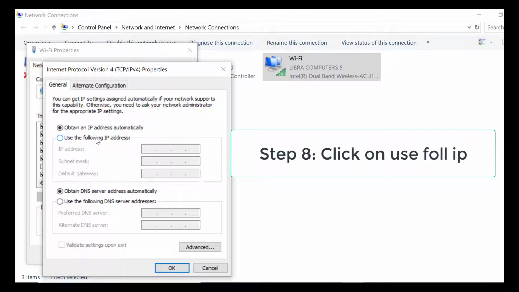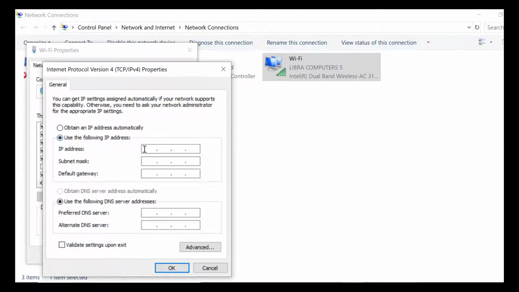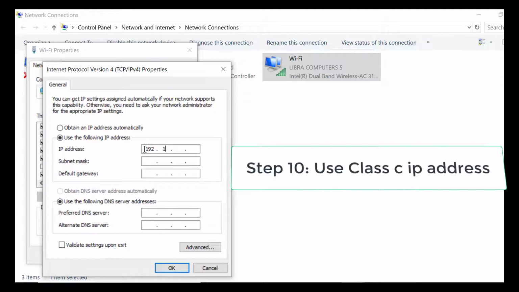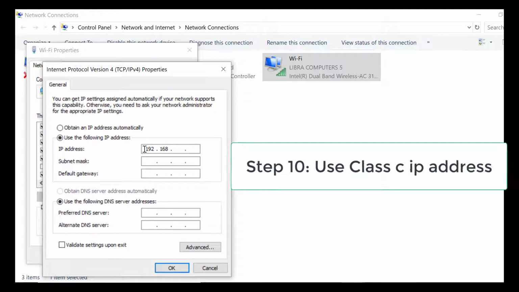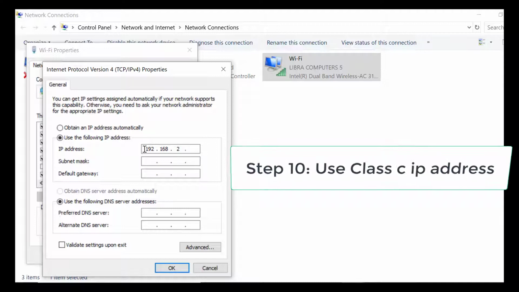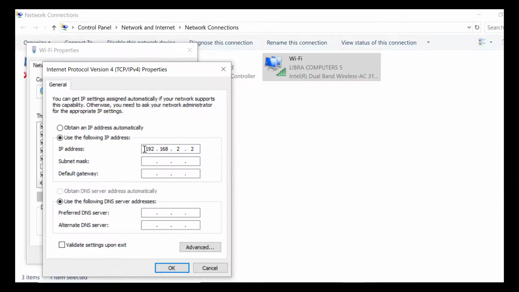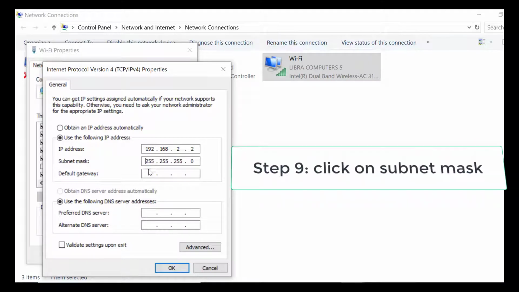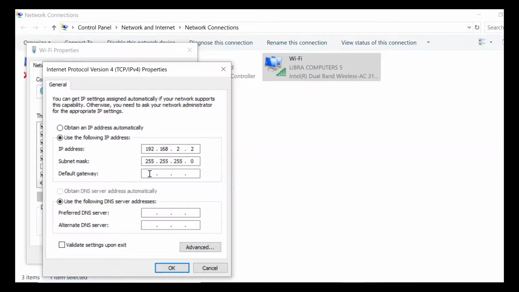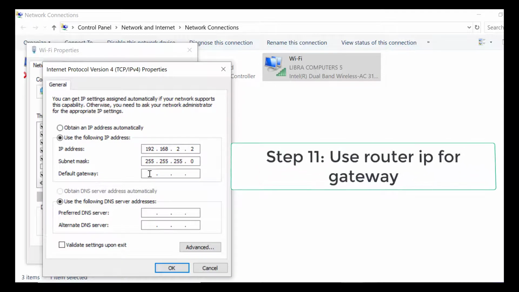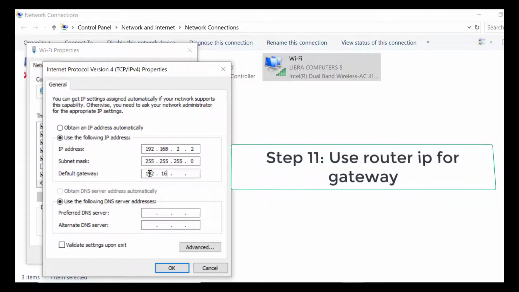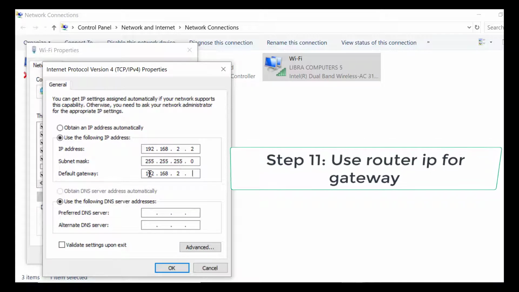There are 5 classes of IPv4 address. We can use any class of IP address. For example, we will use class C. Use Tab or click on the Subnet Mask option to get the subnet mask for class C. Use the router IP address or server IP or device that connects to the Internet as the default gateway. Click OK and close all the open windows.